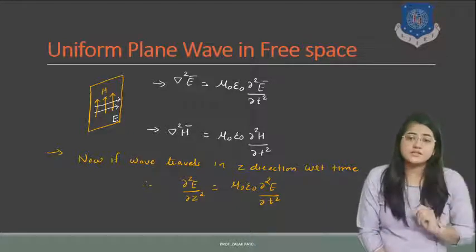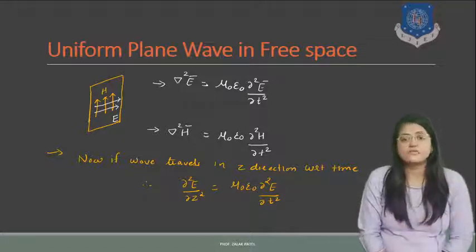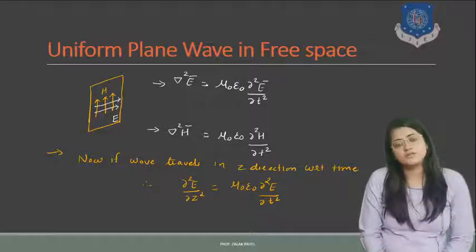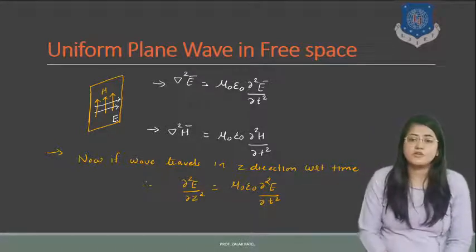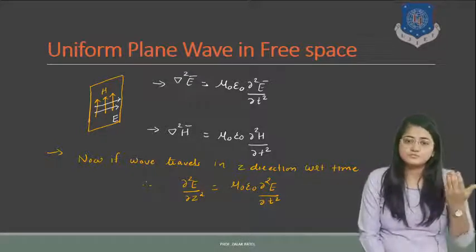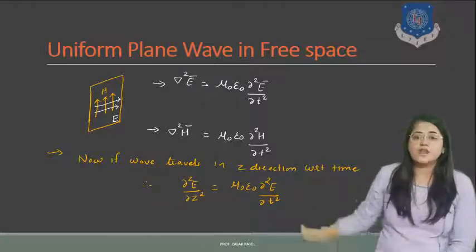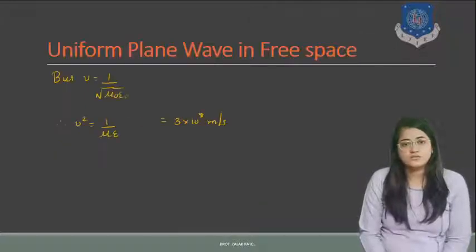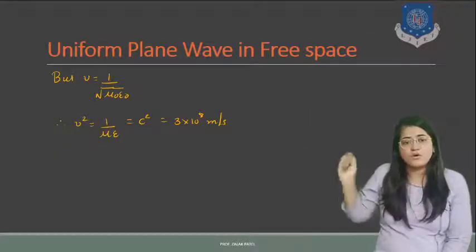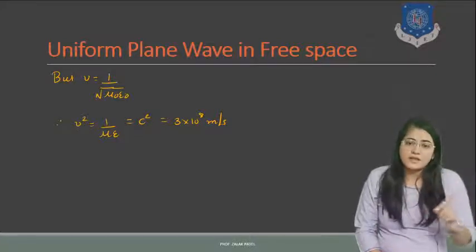But here please note that the variable will be changing. If you want to do the differentiation with respect to y, then you have to write del square E upon del y square. If the wave travels in the x direction, then it will be del square E upon del x square.